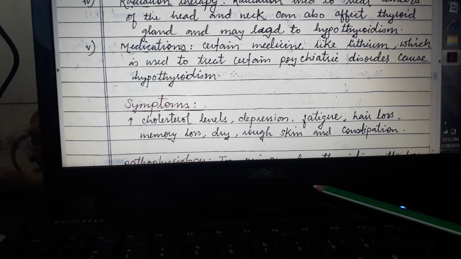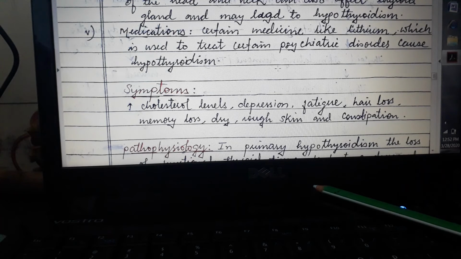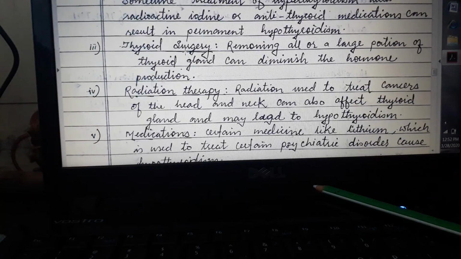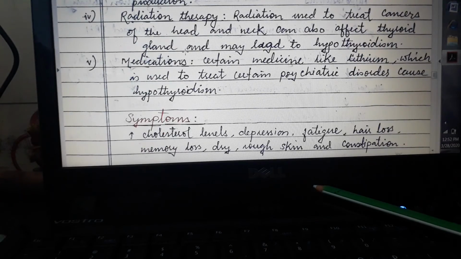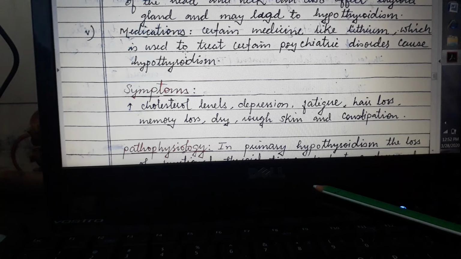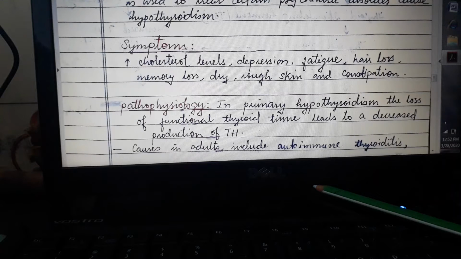Some medications, like lithium, used in some psychiatric disorders, can also lead to hypothyroidism. So these are some etiologies: autoimmune disease, treatment of hyperthyroidism, thyroid surgery, radiation therapy, and certain medications. This can cause less production of thyroid hormone.